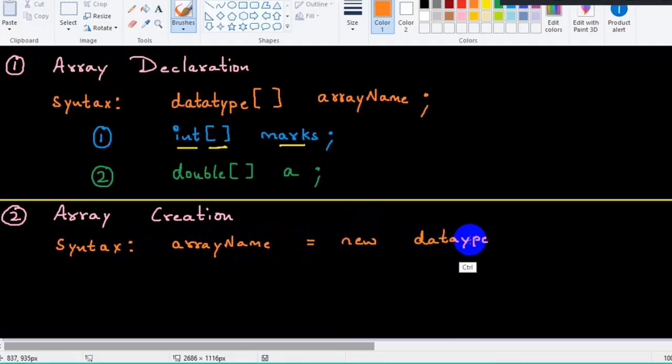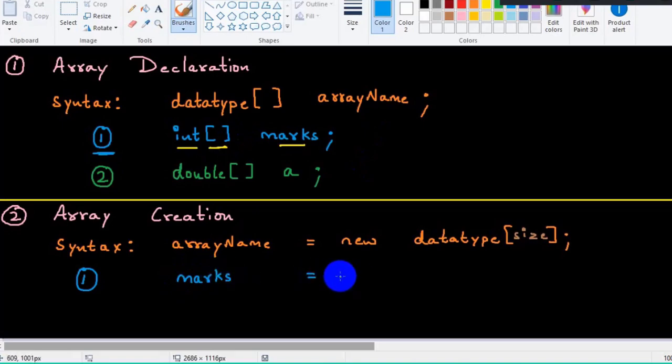And then the data type, and then we have to give the size mandatorily. Why? Because an array is of fixed size, so we have to pass the size mandatorily. So first it's always declaration and then initialization. Declaration is done, now I want to initialize. Marks is the array name equal to new, which is how we create an array object internally. What is the type of array I need to create? Integer array, and it is asking me the size, and I will give the size as 3 here.